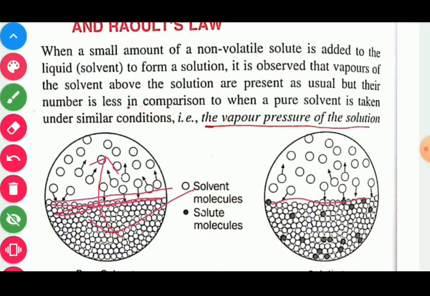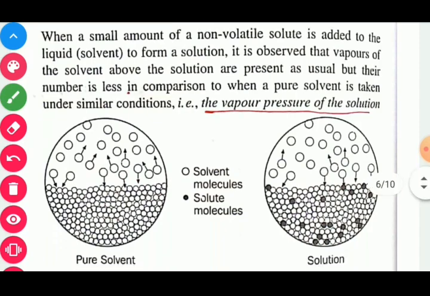So open surface area for conversion of liquid into vapor is found to be less. At that time the rate of evaporation is found to be low. So in short, if we add the solute in the given solvent, the rate of evaporation is found to be decreased. Ultimately the vapor pressure is also decreased.